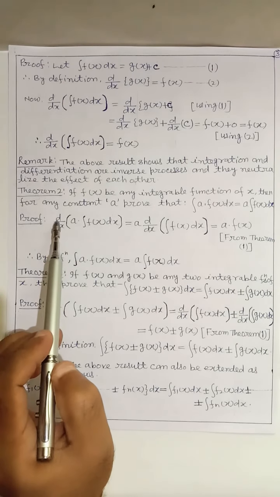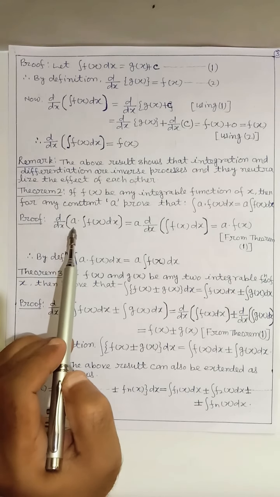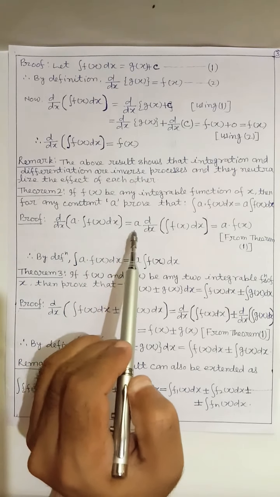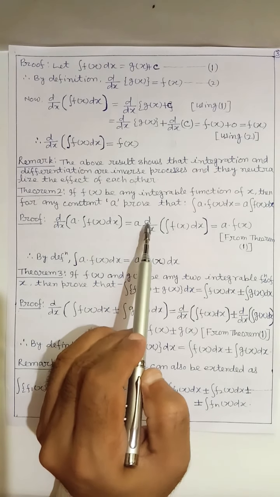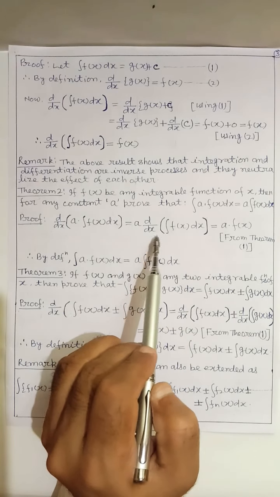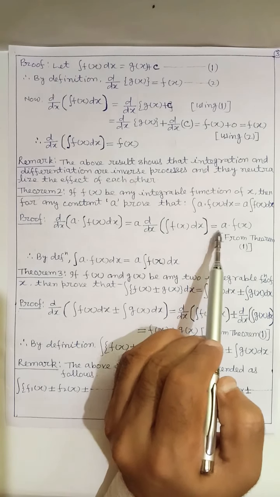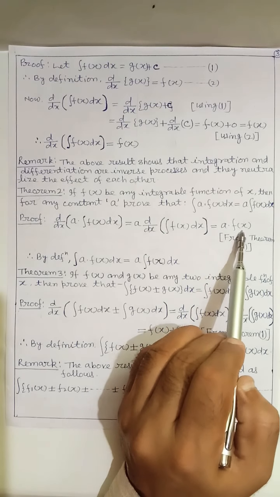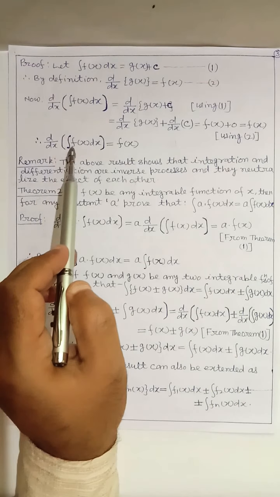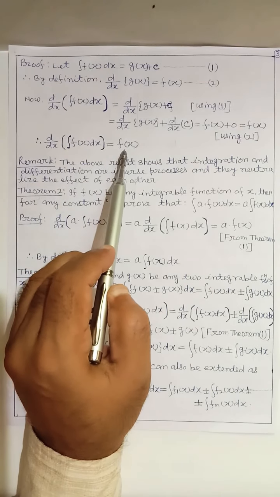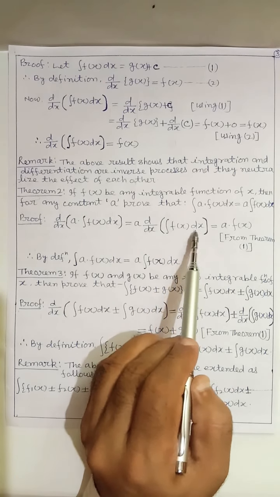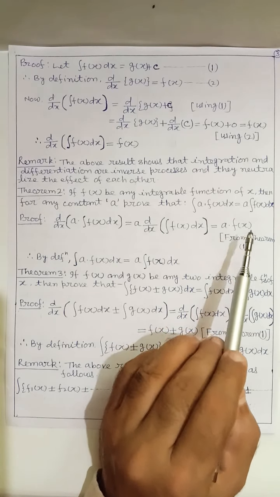Proof: d by dx of a into integral of f(x) dx equal to a into d by dx of integral of f(x) dx, and this is equal to a into f(x) from theorem 1. Here d by dx of integral of f(x) dx is equal to f(x). So from the result of theorem 1, we can write a into f(x).